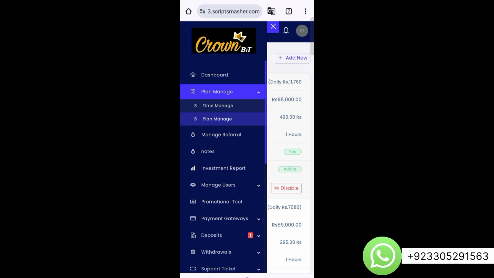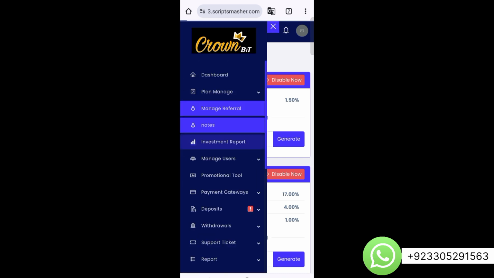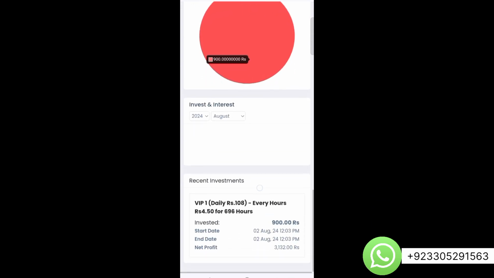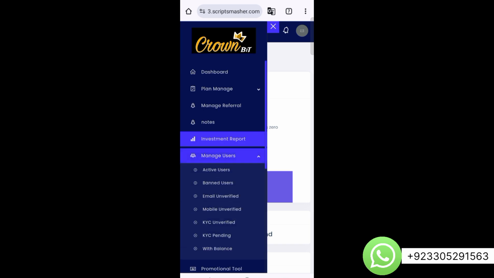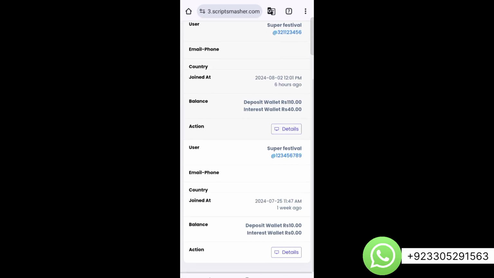Viewers, now from here, manage referrals. You can manage the referrals, as many referral levels as you want to set, you can set it up from here. It's completely simple. From investment report, you can view all the investment reports of your website. So you will see all investments over here in this investment report section. From manage users, you can manage all the users of your website. So here you can see all the users. So currently there are 2 users as the site is newly created.